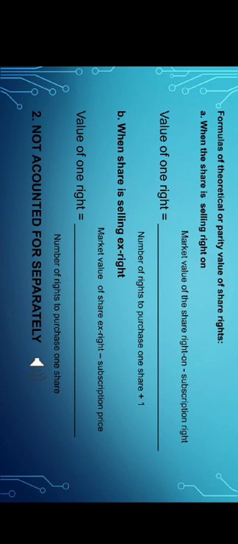Next is not accounted for separately, which uses a memo entry. To record the investment, debit the investment in shares and credit cash. To record the receipt of the share rights, you only apply a memo entry because you only receive, and are given, the right to purchase the shares. To record the exercise of the share rights, debit the investment in shares and credit cash. If the share rights are not exercised but sold, the sale is simply recorded by debiting cash and crediting the original investment account. No gain or loss is recognized from the sale.